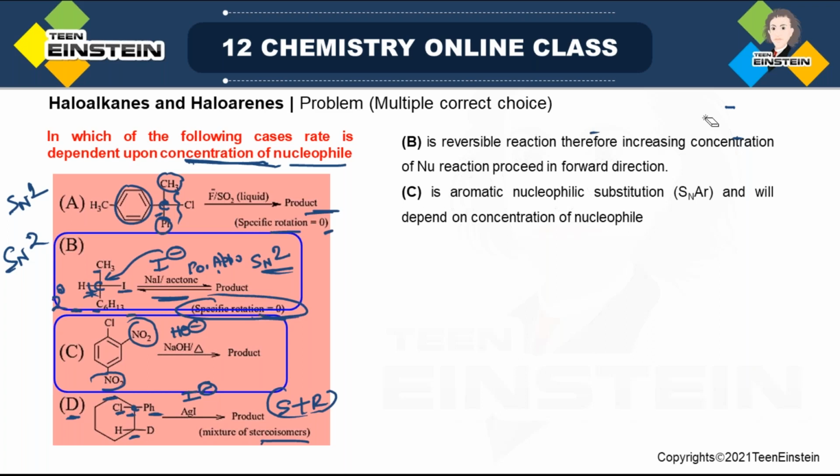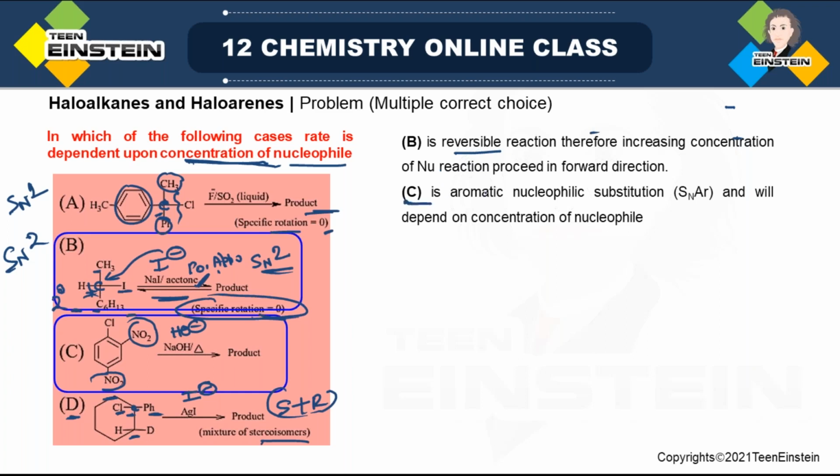So let's summarize all the points. A, we have already seen, this is SN1. In case of B, it is not only that it is from acetone, as mentioned, you can understand that it will be SN2, but also as there is a reversible sign, that is another indication that the reaction will be in the forward direction when you are increasing the concentration of nucleophile.